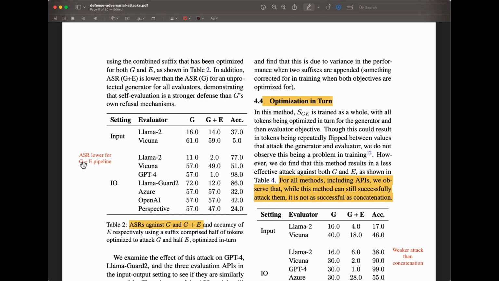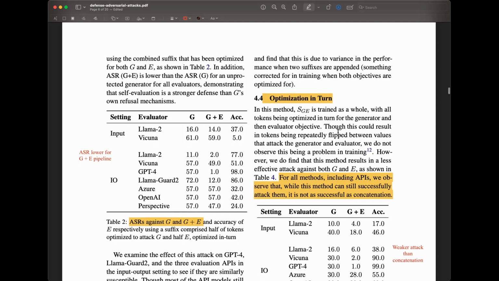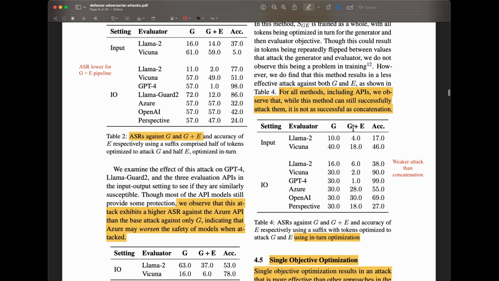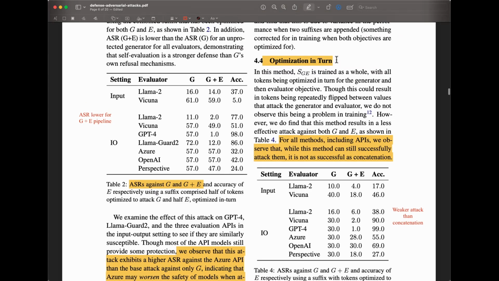ASR is lower when you're using the G plus E pipeline. And that's what you want, right? Because you don't want to get rid of the evaluator. The evaluator is really important. It shows you how important that evaluator is, actually. And that appears in all the tables that are reported here, regardless of the setting that they're using.